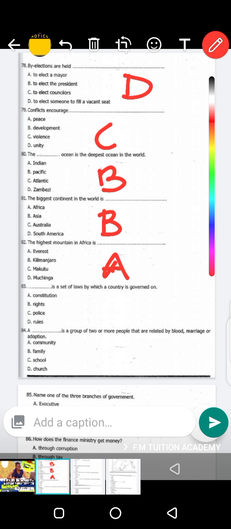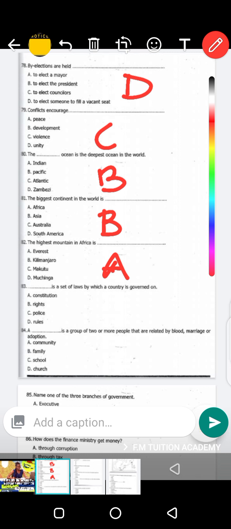Many of you don't know Mount Everest is the largest. Mount Everest is found in a place called the Himalayas, in Asia. It's the largest mountain in the whole world.